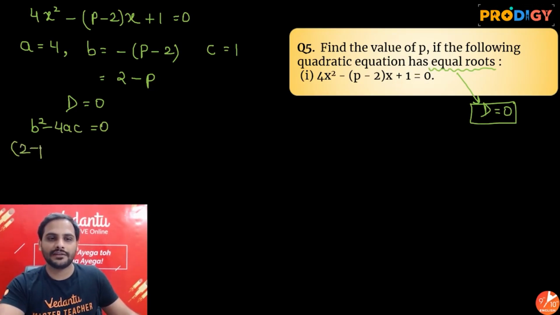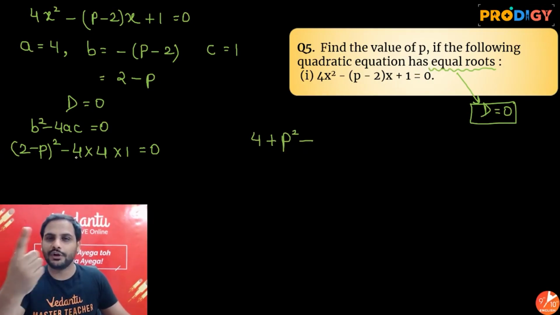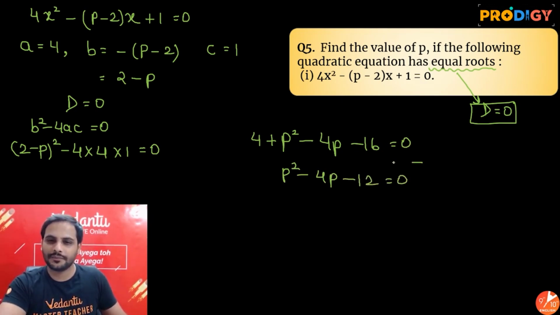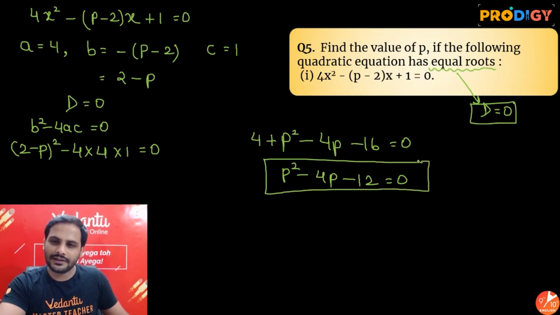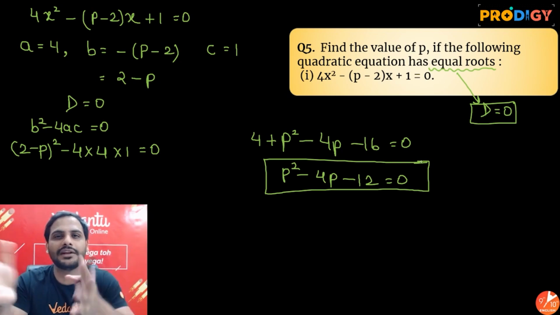So (2 minus p) whole square minus 4 into a, which is 4, into c, which is 1, equal to 0. Let's solve it. It is (a minus b) whole square, so it will be a square plus b square minus 2ab. So minus 2 into 2 into p, which is minus 4p, and here minus 16 is equal to 0. So we have p square minus 4p, 4 minus 16 is minus 12, equal to 0. Now this is the equation I have got when I have made discriminant equal to 0.